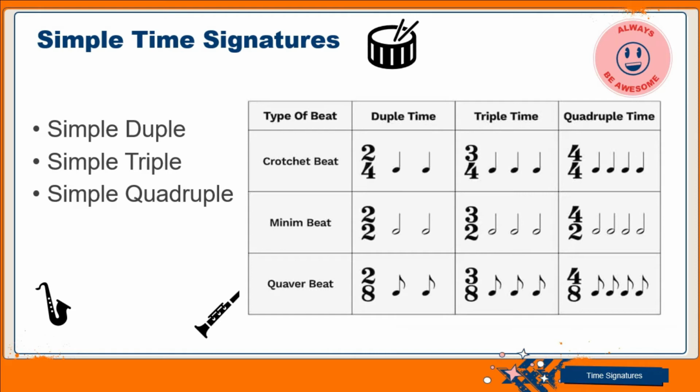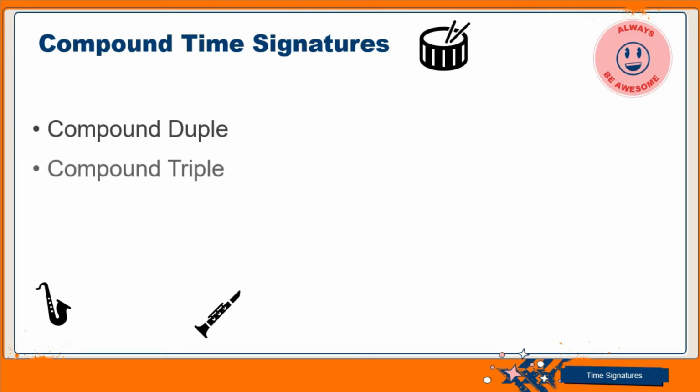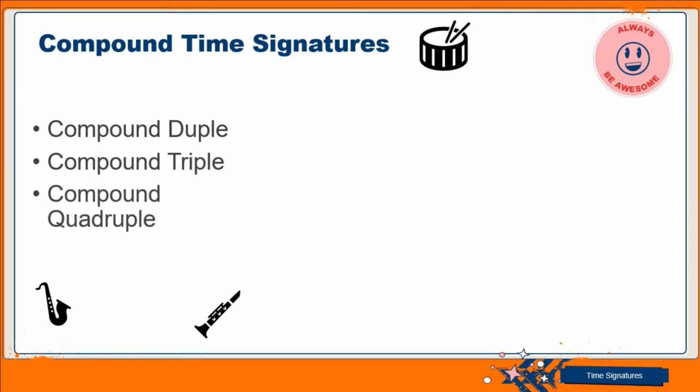Okay, now let's go to the next one, which is the compound time signatures. For compound time signatures, we can equally classify it into 3. We have the compound duple, then we have the compound triple. There, can you guess the third one now?